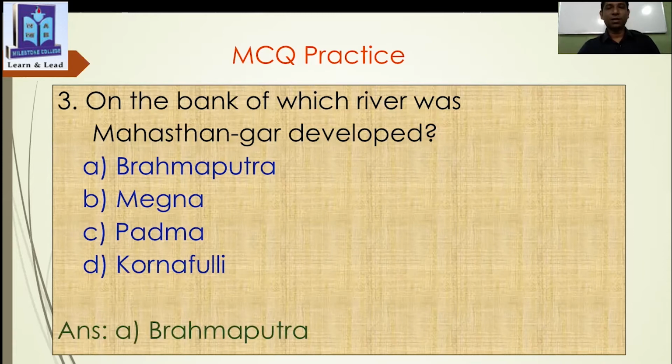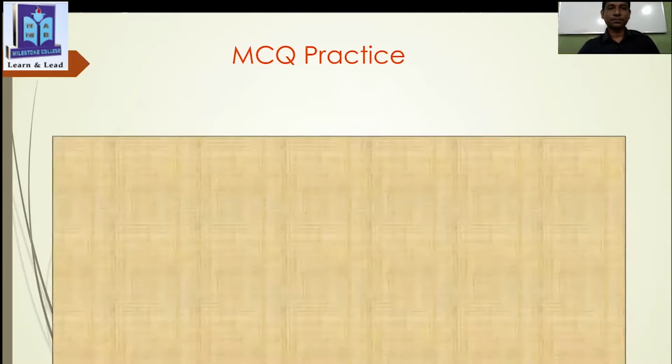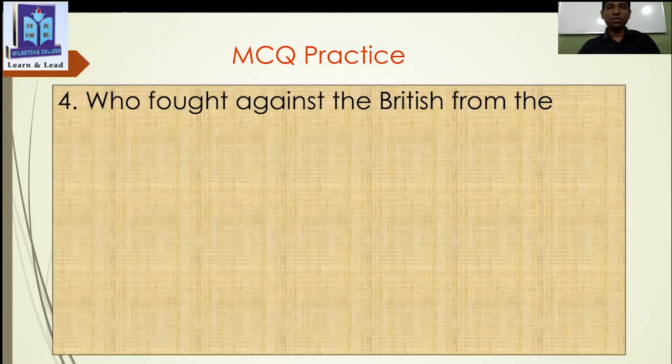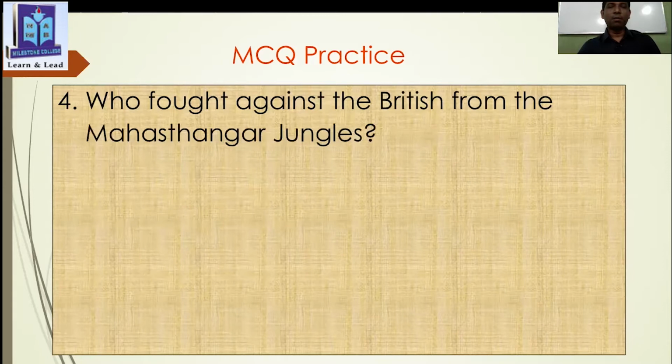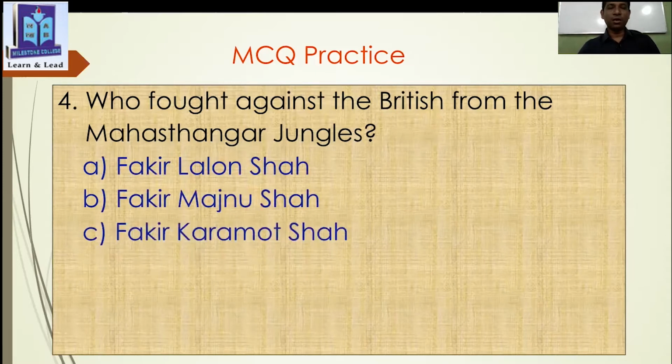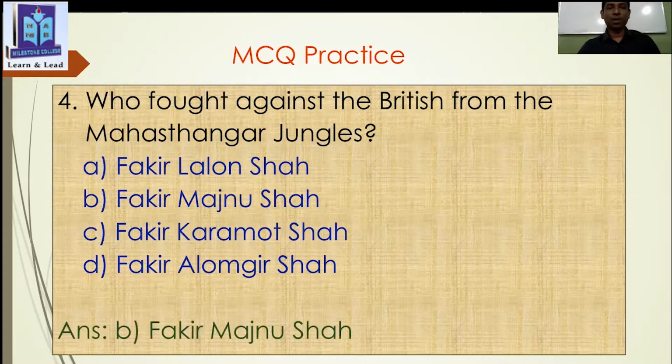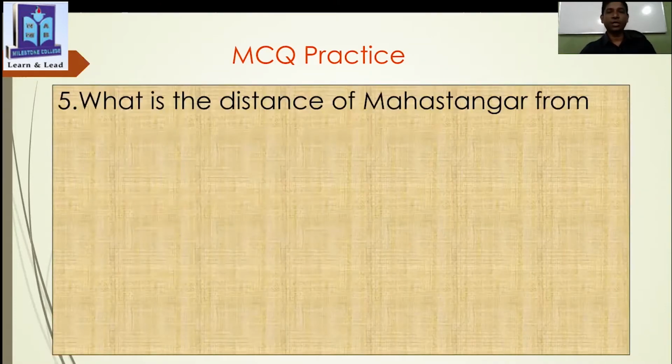Now, students, question number 4. Get ready to give the answer, please. Who fought against the British from the Mahasthangarh jungles? Yes, this is the question. First point, Fakir Lalon Shah, Fakir Majnu Shah, Fakir Karamat Shah, Fakir Alamgir Shah. Let's see. Yes, thank you. Your answer is correct. Fakir Majnu Shah. Absolutely right. Thank you.